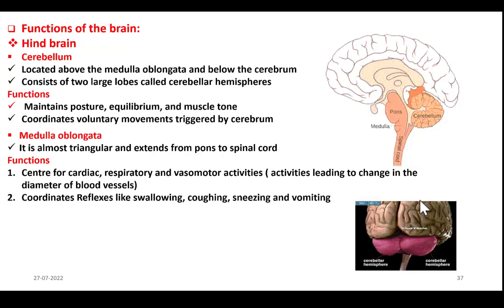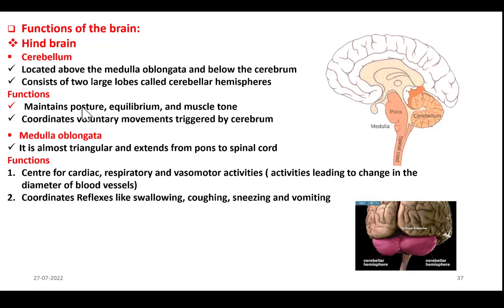Now coming to the functions of cerebellum, it is involved in maintaining posture, equilibrium and muscle tone. What are these terms? The meaning of these terms becomes clear when I compare a normal person with a drunkard. A normal person can have a proper posture when he is at rest and equilibrium when he is walking. If somebody tries to push him down, he resists that attempt because his muscles have enough tone to resist that pressure. A drunkard cannot do this.